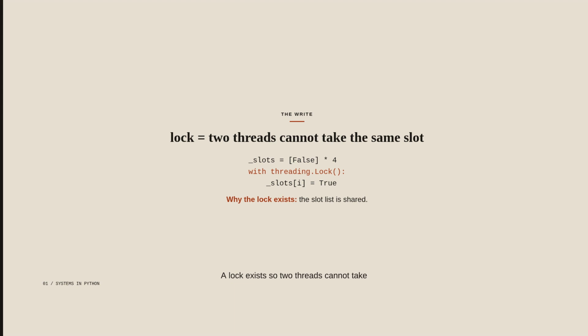The slot list is shared. A lock exists so 2 threads cannot take the same slot. A lock makes 1 thread change the list at a time. Without the lock, 2 requests can take the same worker. 2 threads can both read a free slot and both write busy, and then 1 worker is claimed twice.